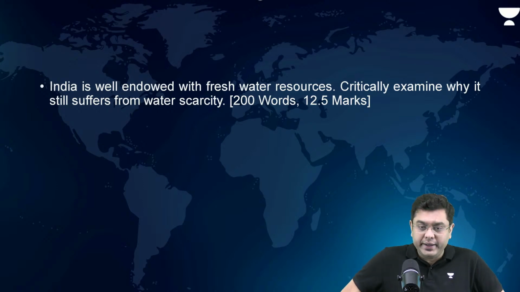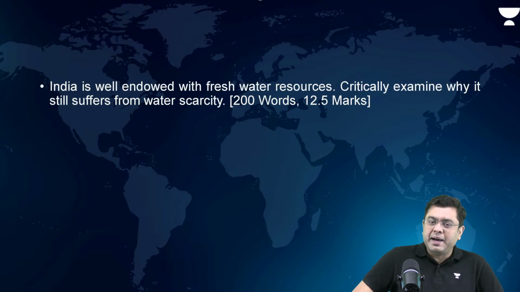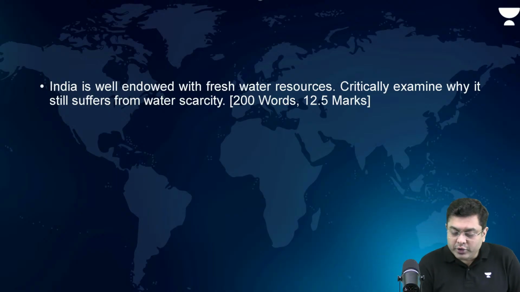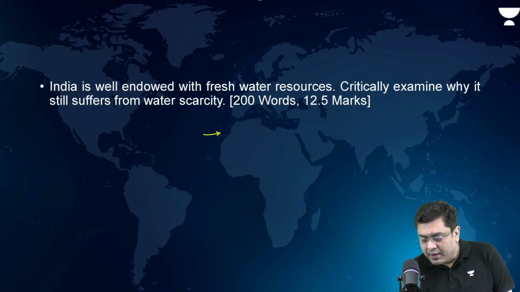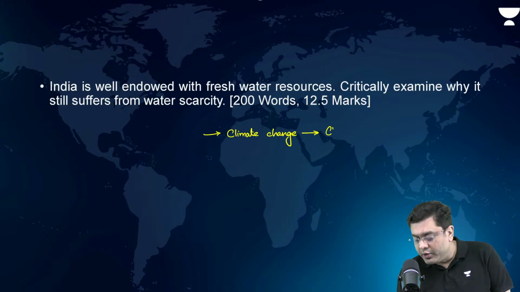Map is required regardless of whatever is a question for water scarcity. A map is always required. So the reasons here: climate change, okay, that climate change brings about changing pattern of rainfall, which brings about droughts.